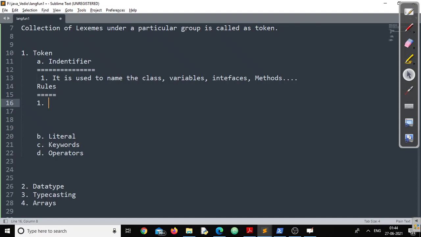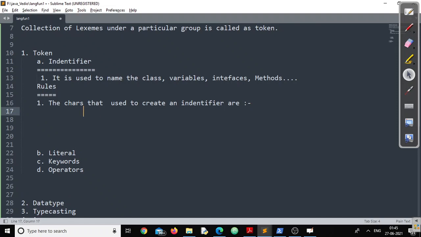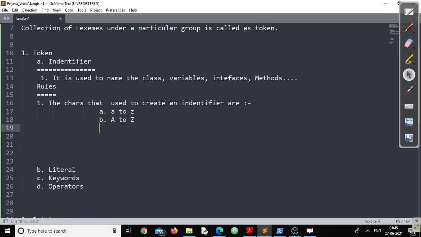The first point in this context is, the characters that are used to create an identifier are, remember, I can create an identifier with the help of small a to z, capital A to Z, maybe sometimes I have to add 0 to 9.